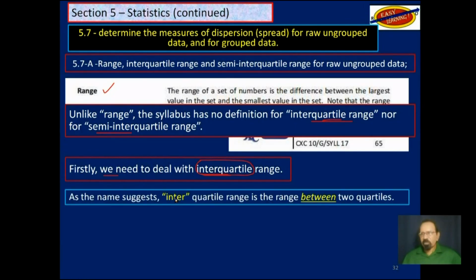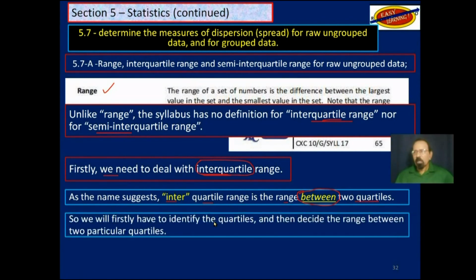As the name suggests, the interquartile range is the range between 2 quartiles, interquartile meaning in between. So we will firstly have to identify what the quartiles are and then decide the range between 2 particular quartiles. We will revisit test 1.